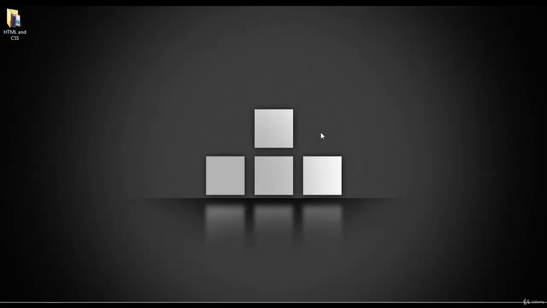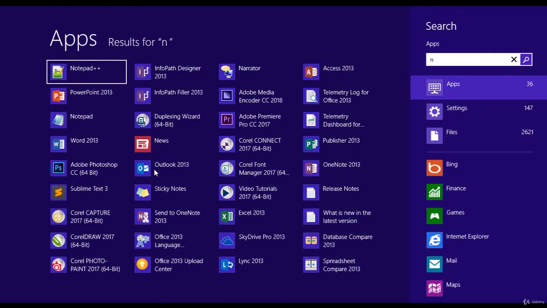Inside this lecture we are going to discuss how we can download and install the code editor that we are going to use inside this course. So first of all, I'm just going to open Notepad.